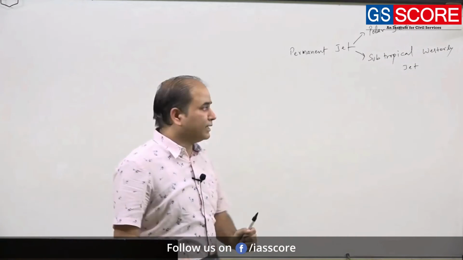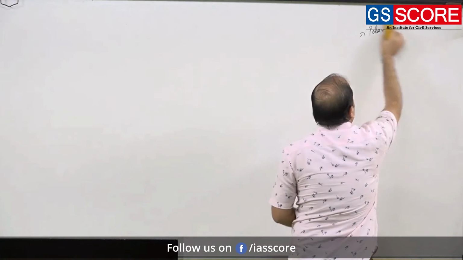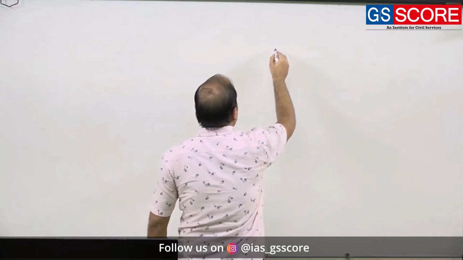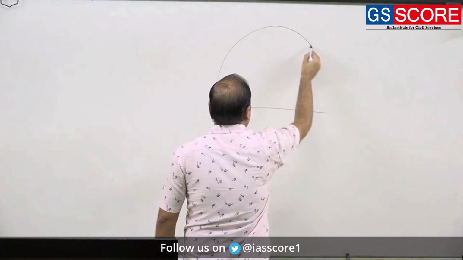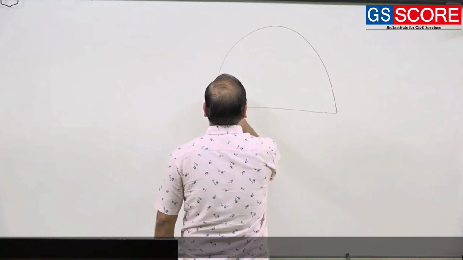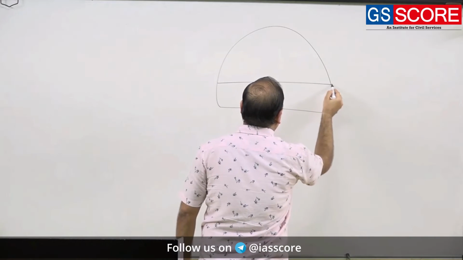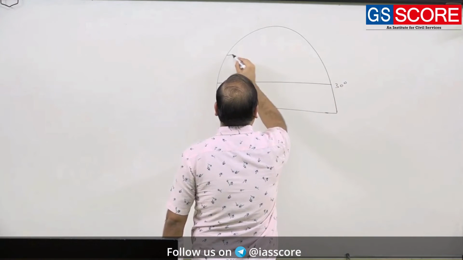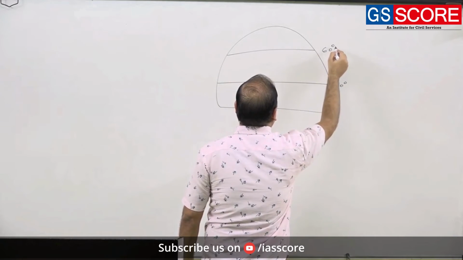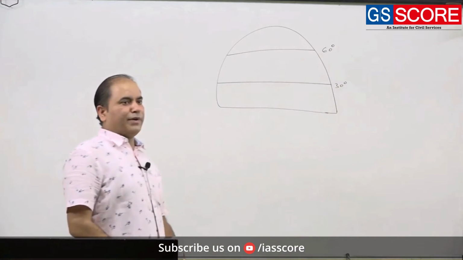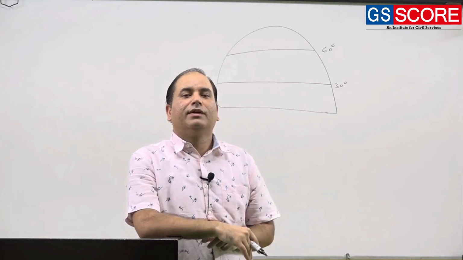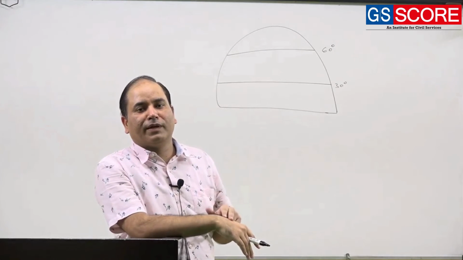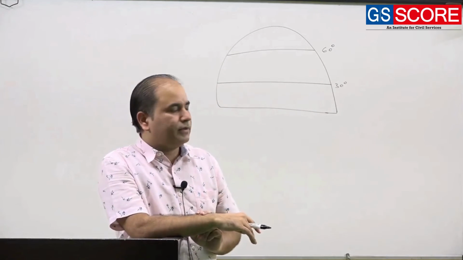Now, a very interesting thing associated with this polar jet, just try to understand. When I am not writing north or south, you just need to understand that the same kind of arrangement and movement will happen in the north as well as the south.